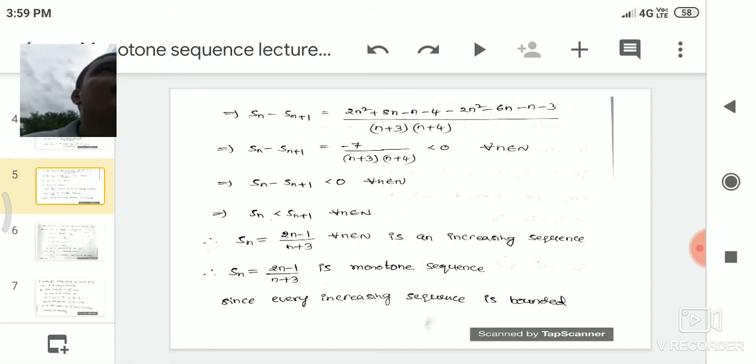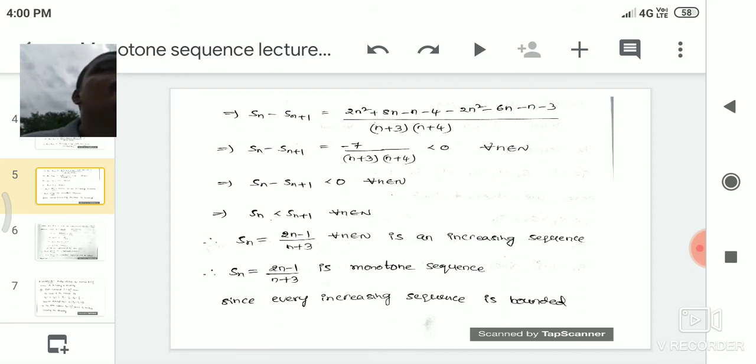Why? Because this is negative, and negative values are always less than 0. So minus 7 by (n plus 3) into (n plus 4) is always negative. All the values of it are negative. That's why the value of Sn minus Sn plus 1 is less than 0. So whenever Sn minus Sn plus 1 is less than 0, we say that the given sequence Sn equal to (2n minus 1) by (n plus 3) is an increasing sequence.